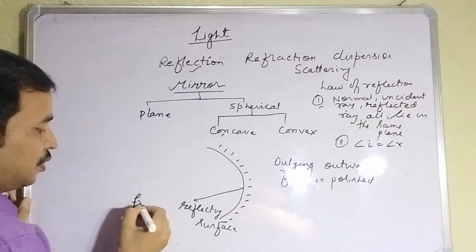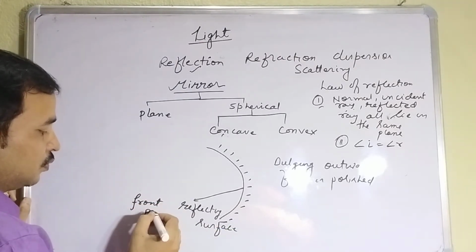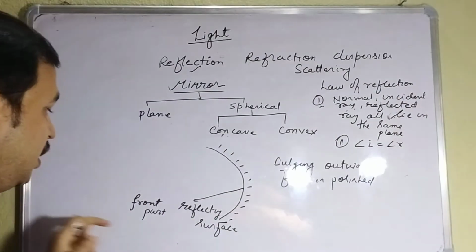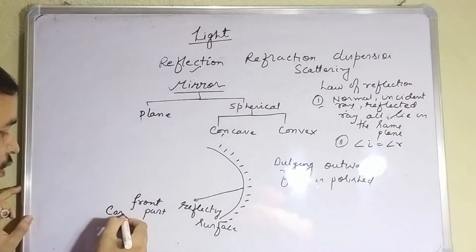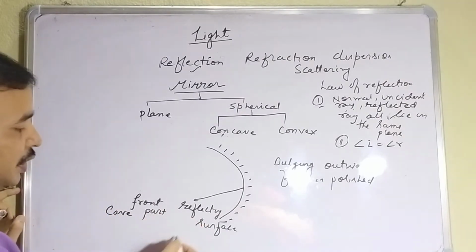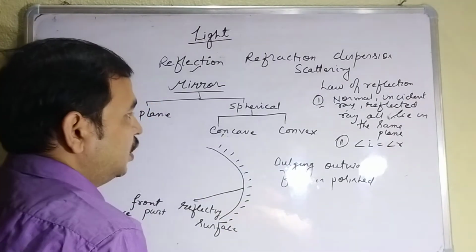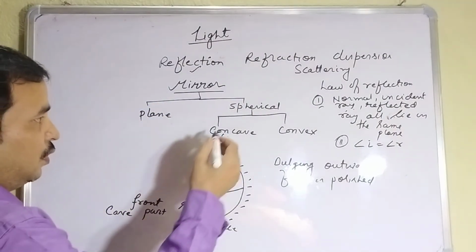This type of mirror is known as a concave mirror.